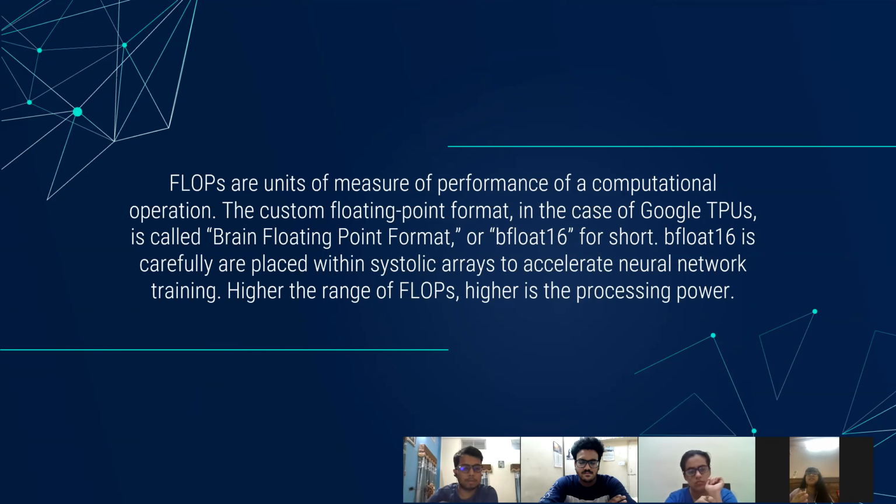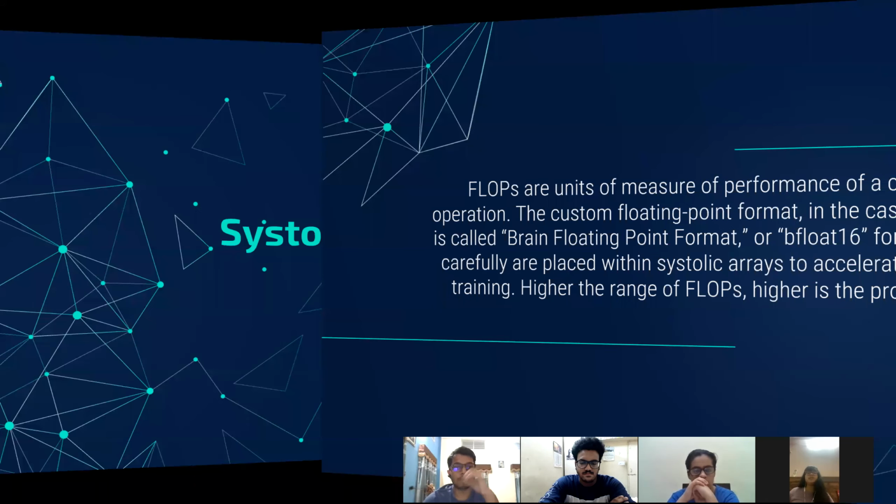So bfloat16 is carefully placed within the systolic arrays. We learn about the systolic arrays in the next slide itself, and it is used to accelerate neural network training. As stated very nicely in the PPT itself, the higher the range of FLOPs, the higher the processing power for our TPU. Next, we'll come up to systolic arrays.